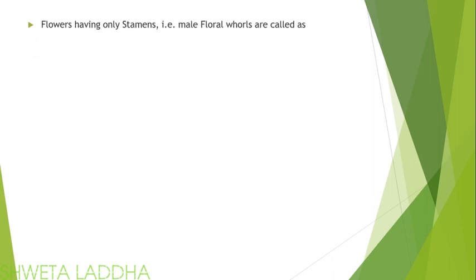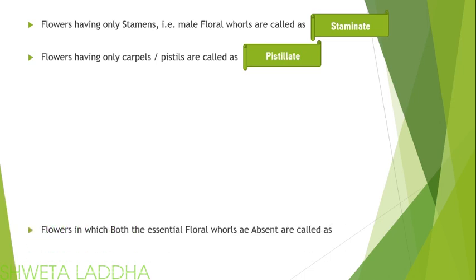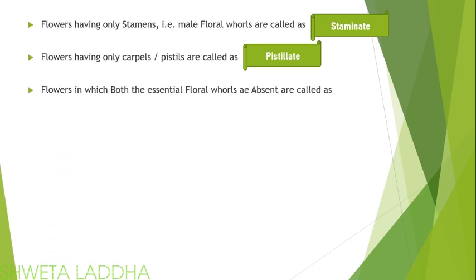Flowers having only stamens, that is the male floral whorl, are called staminate flowers. They just produce pollen grains. Whereas flowers having only carpels or pistils are called pistillate flowers, which produce ova or egg. The flowers in which both the essential floral whorls, that is, the stamens and the carpels, are absent, we call neuter flowers. Such neuter flowers can be seen in mango, sunflower, etc.